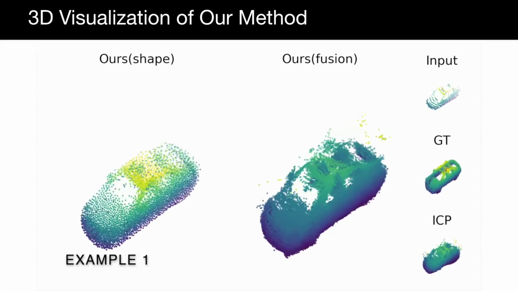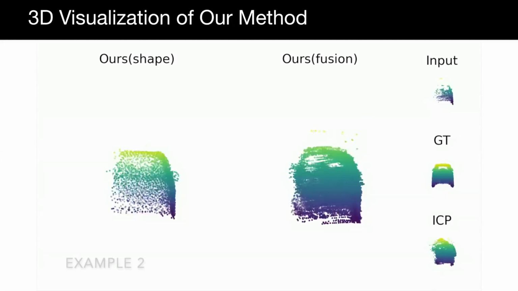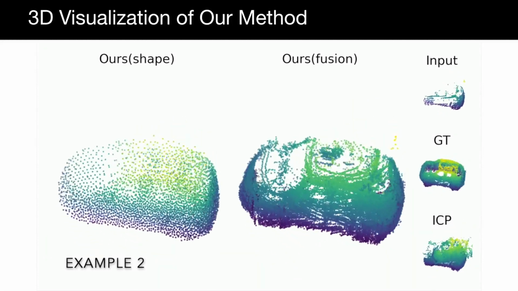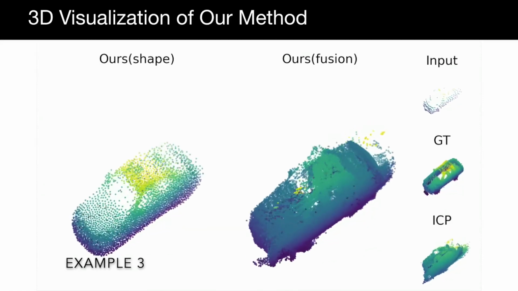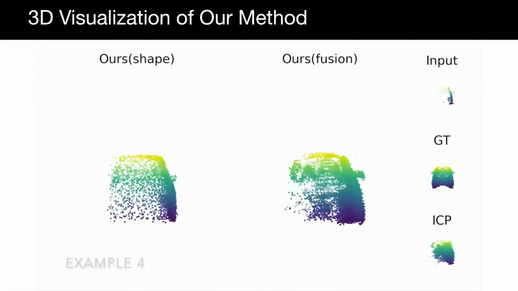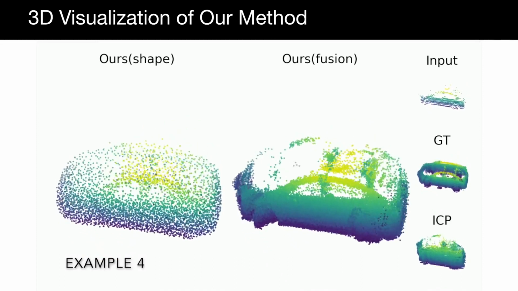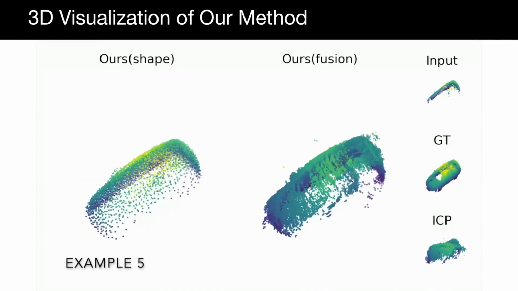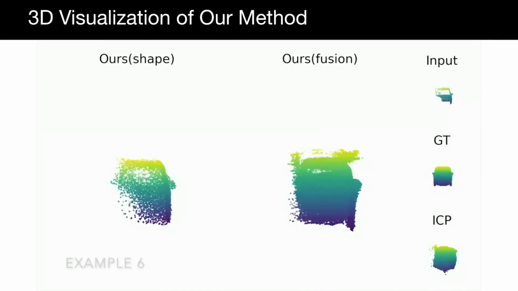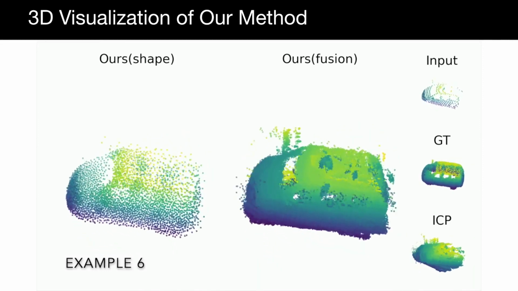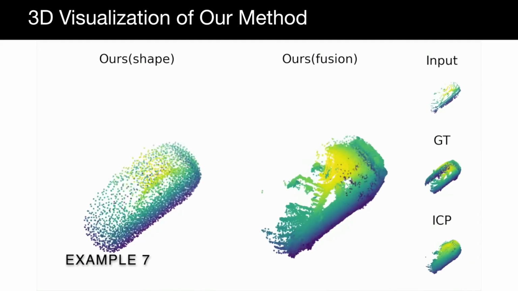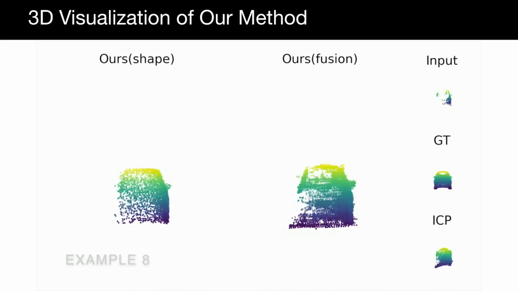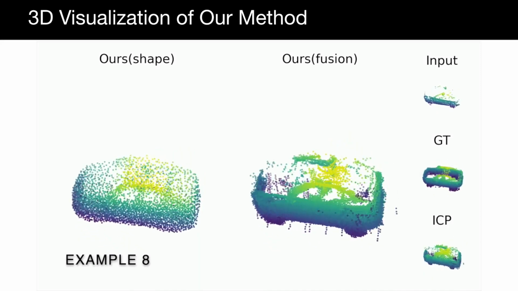Let's see more examples from different viewpoints. We can observe that our method is able to predict complete shapes close to ground truth with fewer outliers. It is also able to hallucinate points missed by ground truth. Compared with ICP baselines, our method estimates more accurate poses and thus generates better fused point clouds.